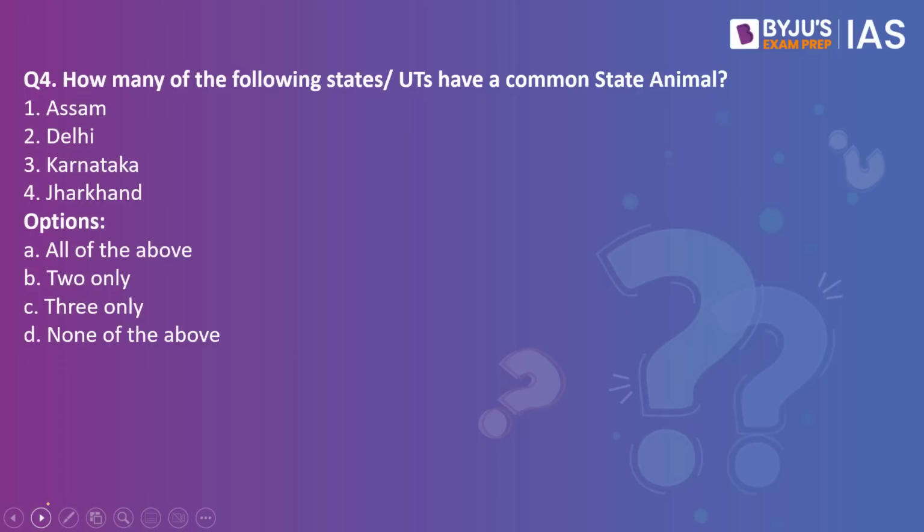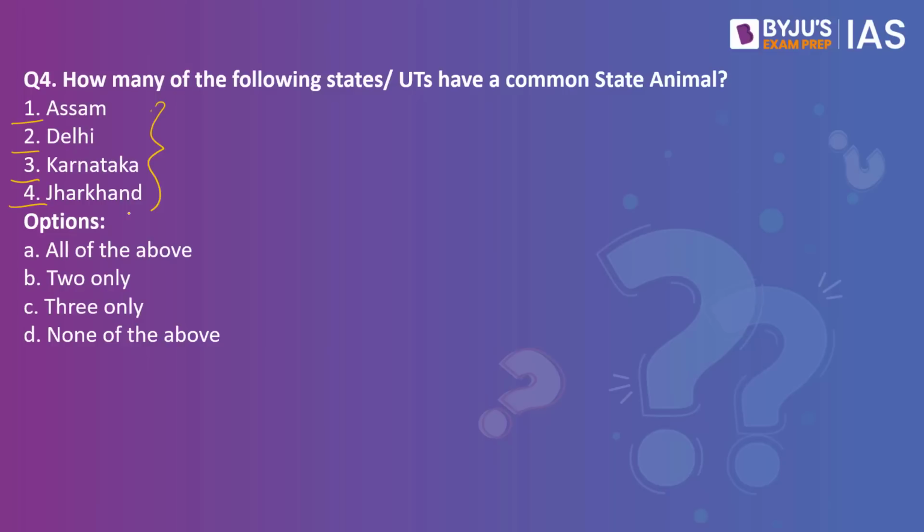Now moving on to question number 4. How many of the following states or UTs have a common state animal? Number 1, Assam. Number 2, Delhi. Number 3, Karnataka. Number 4, Jharkhand. To answer this question, we must know the state animals of each of these states or union territory. Before that, we must understand that the state animals and state birds are an eminent part of the biodiversity of India and of that particular state.